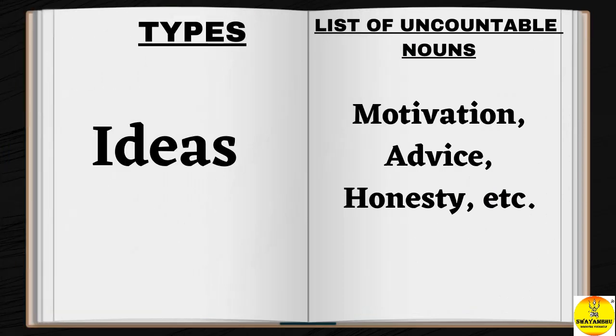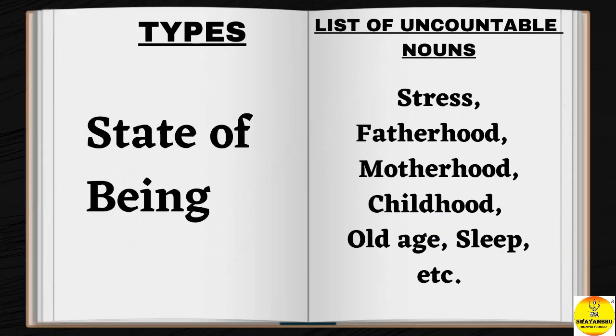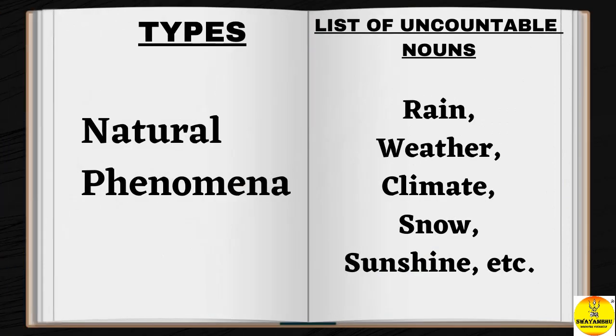Ideas: motivation, advice, honesty. State of being: stress, fatherhood, motherhood, childhood, old age, sleep. Natural phenomena: rain, weather, climate, snow, sunshine.